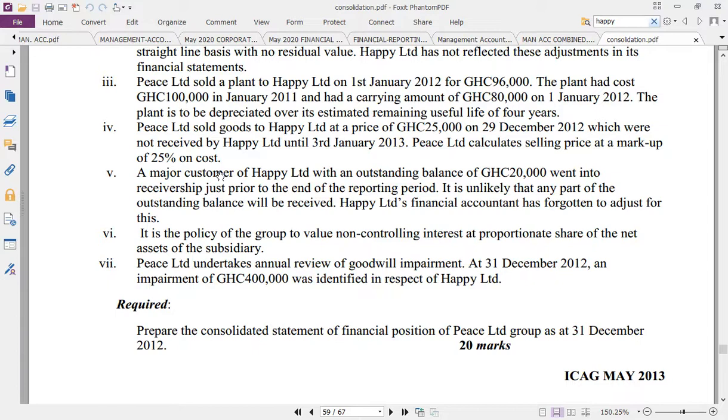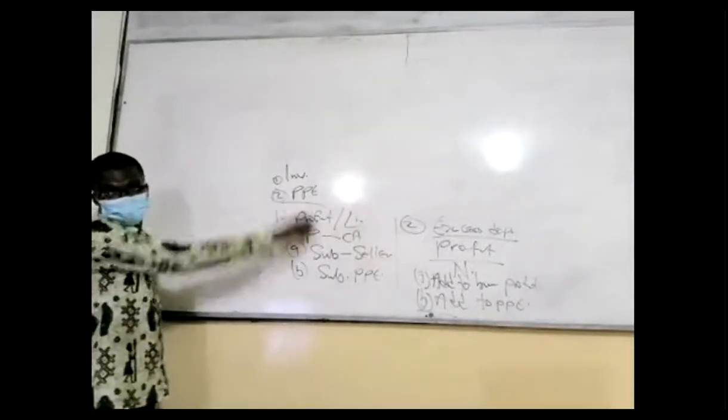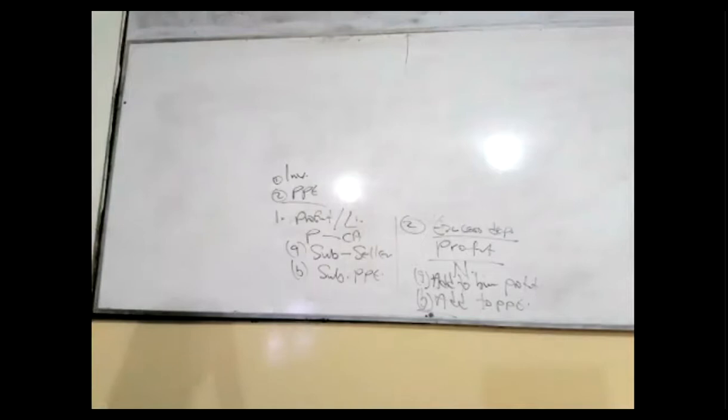So you need to get the profit and eliminate what, the profit loading. One, from the seller's profit. Two, and then take it off from where? Inventory, and that is all. That is unrealized profit on what? Inventory. Unrealized profit on inventory. Thank God this one has both at the same time. Let's continue with it.